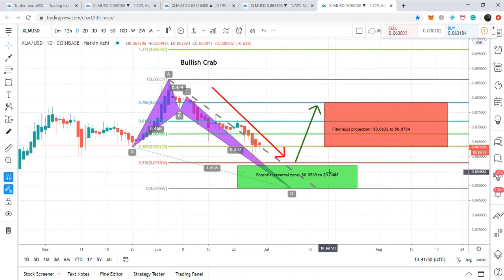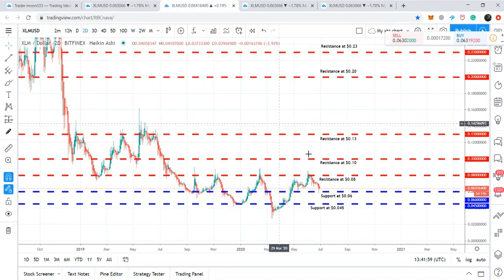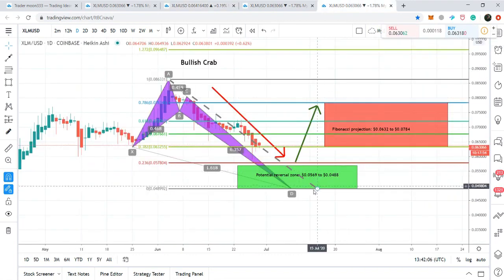For example, the maximum extent of this potential reversal zone ends at 4.8 cents. And if we watch our last support level, that is at 4.5 cents. So from this level, we can expect a bullish divergence or a bullish reversal move up to this Fibonacci projection, that is the projection of A to D leg. So this was the update so far on the XLM price action. If there are more updates, I'll definitely share them with you if I watch more developments in the XLM.